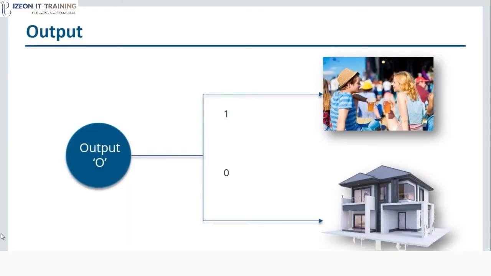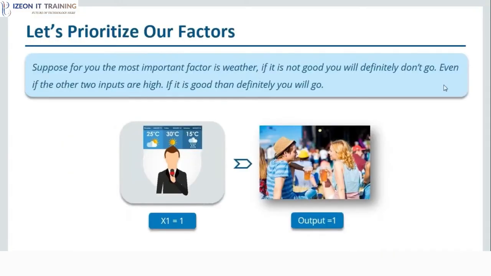Alright, so let's prioritize our inputs or factors. Here our most important factor is weather. If the weather is good, I love beer so much that I don't care whether my wife is going with me or not, or whether public transport is available. I love beer so much that if the weather is good, then definitely I'm going there. That means when x1 is high, the output will definitely be high.